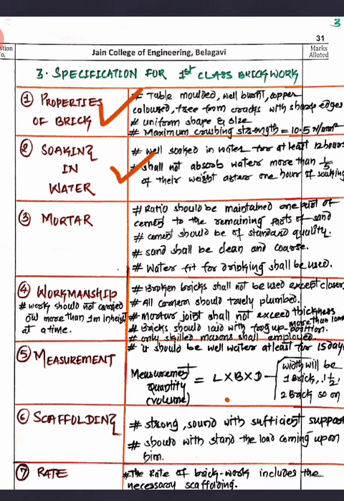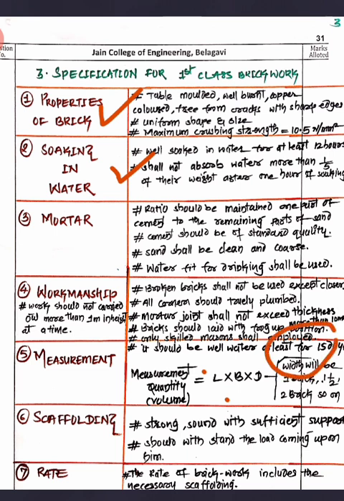And the mortar joint shall not exceed more than 10 mm. Then bricks should be laid in frog up position. Only skilled labor you are supposed to use there, because it is a very important work, and you should check the plumb every time. That level you should check, verticality you should check, horizontality you should check, and it should be well watered for at least 15 days. That you have to keep in mind.